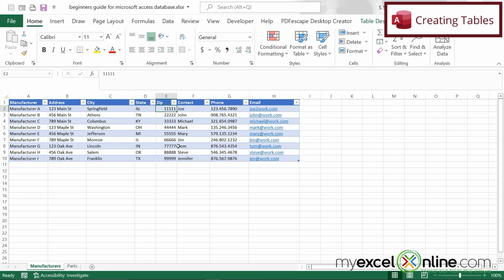You can make the argument that a zip code is a number, but sometimes it has a dash in it. So in Access, the dash is seen as text and not as a number. Same for the phone number over here. We have a period between the area code and the phone number and the last 4 digits of the number. So the best data type for each of these fields in Access is going to be a text field.